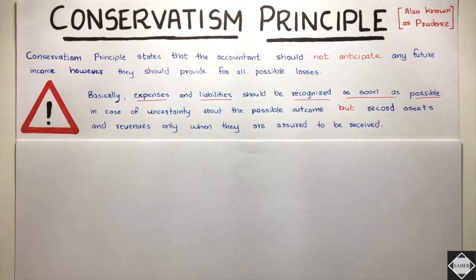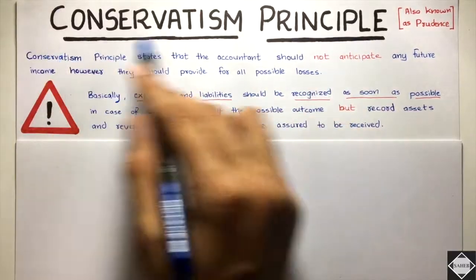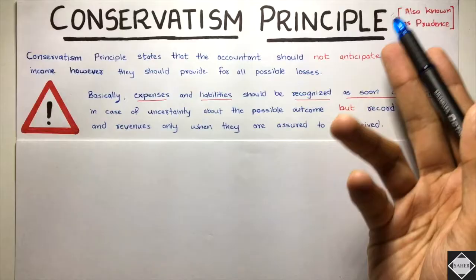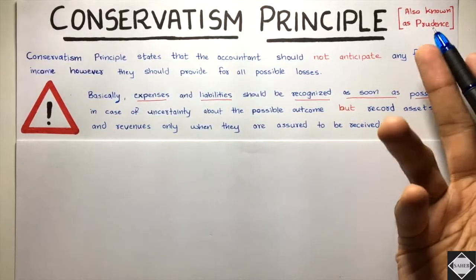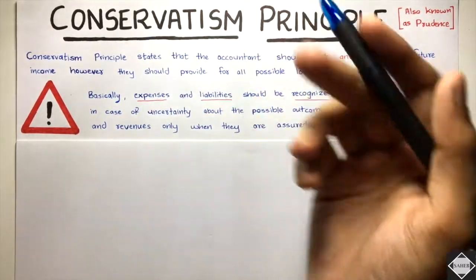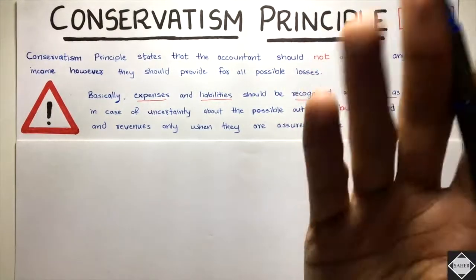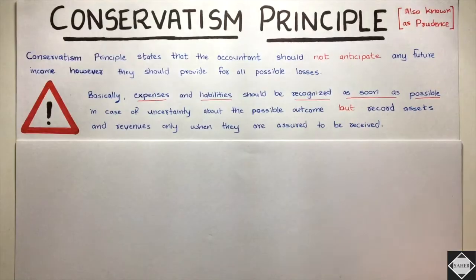Today in this video we are going to talk about the Conservatism Principle of Accounting, which is really simple and straightforward. It is also known as the principle of prudence, or you can say Prudence Concept, Conservatism Concept. It's the same thing, don't worry about it. Now the main question is, how does this principle help us in doing the accounting of the business?